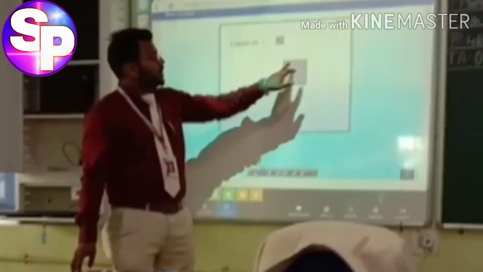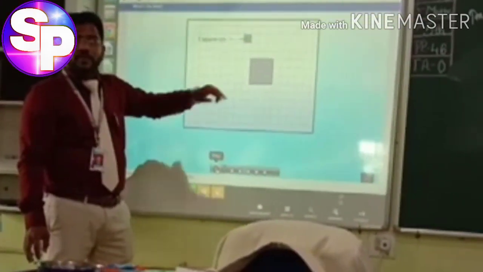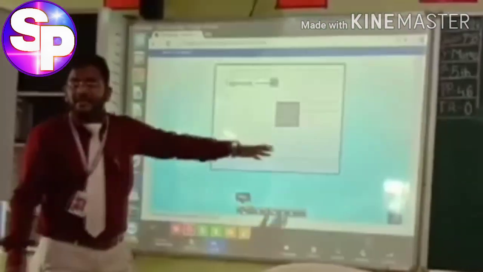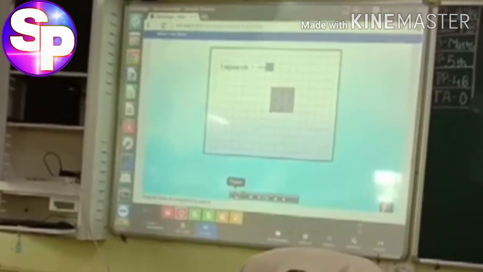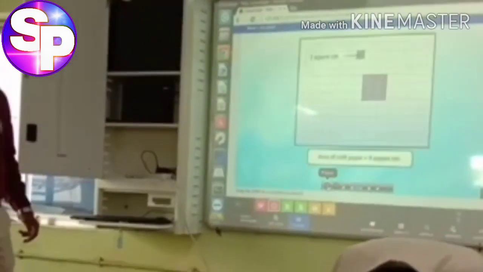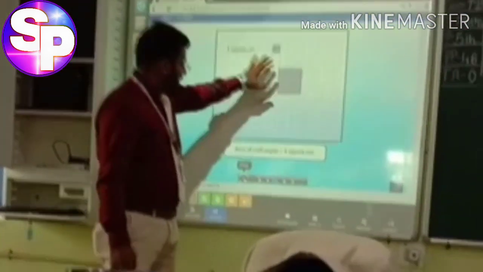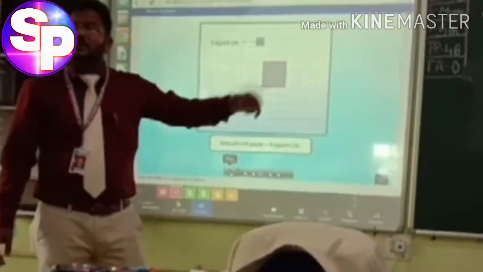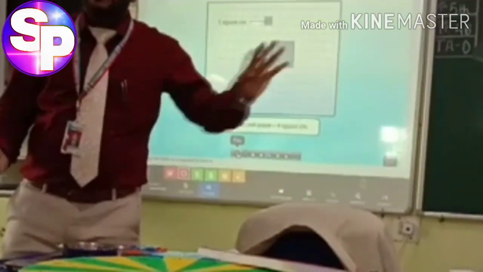Okay, now count how many squares are there just covering the paper. How many are there? 1, 2, 3, 4, 5, 6, 7, 8 and 9. So now the area of the paper: there are 9 squares. That is, it has an area of 9 square centimeters. Will you understand now? So now this graph paper has 9 square centimeter area. So earlier we were just studying the perimeter, like 95 centimeters, 165 meters, like that.